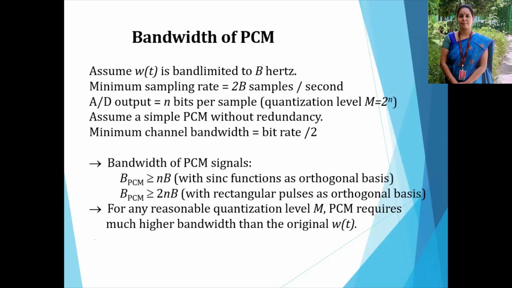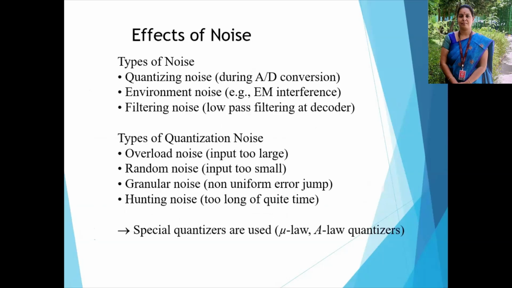So the bandwidth of PCM signals is greater than or equal to NB with the sinc function as orthogonal basis. The PCM bandwidth is greater than or equal to 2NB with rectangular pulses as the orthogonal basis. So for any reasonable quantization level M, pulse code modulation requires much higher bandwidth than the original W of t.